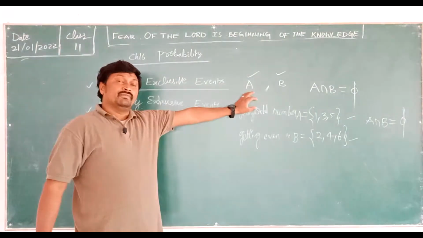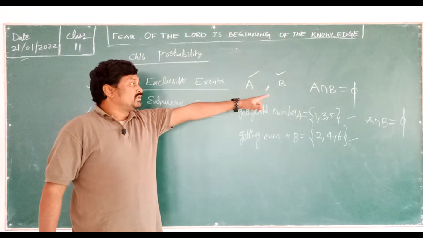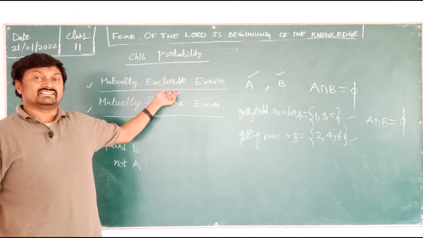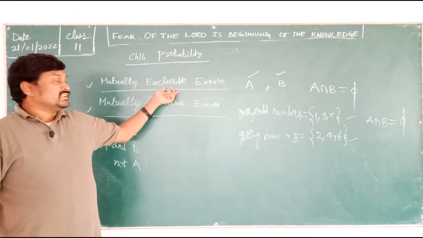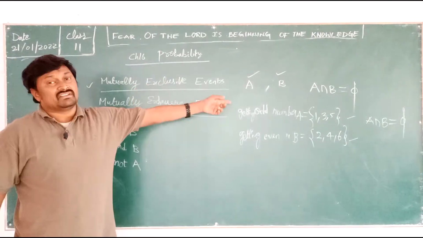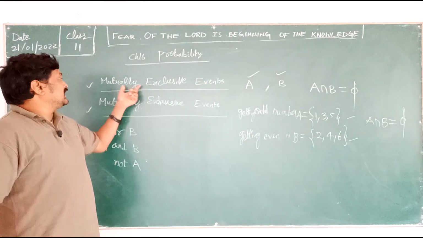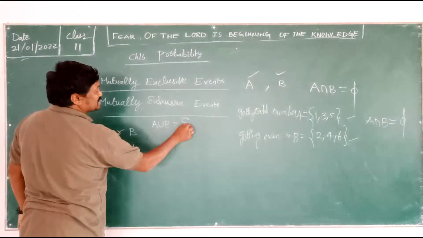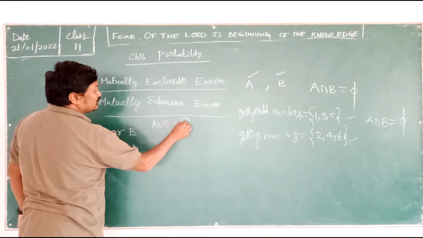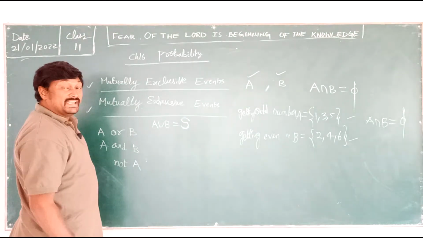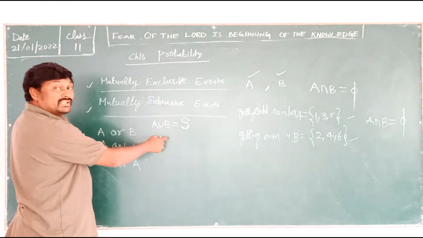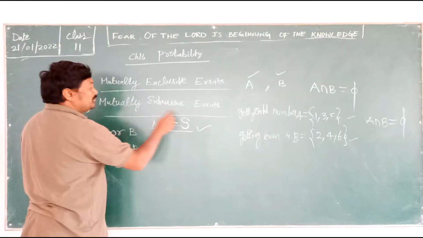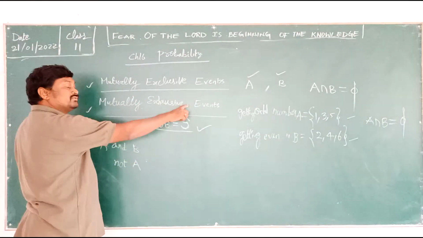So if A intersection B is equal to phi, we can say they are mutually exclusive events. Okay, if A intersection B is equal to phi, then that is called mutually exclusive events. Then mu is equal to S. S is nothing but the sample space. So if A union B is equal to S, then that is called mutually exhaustive events.